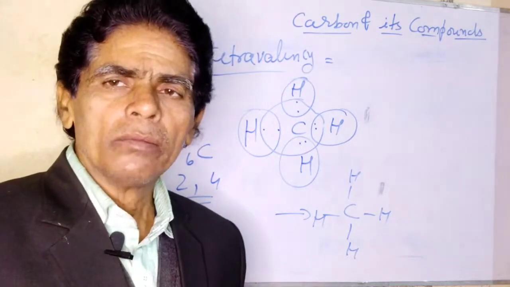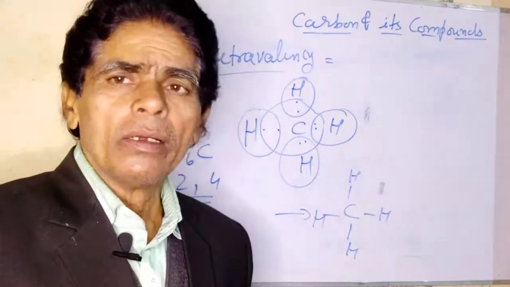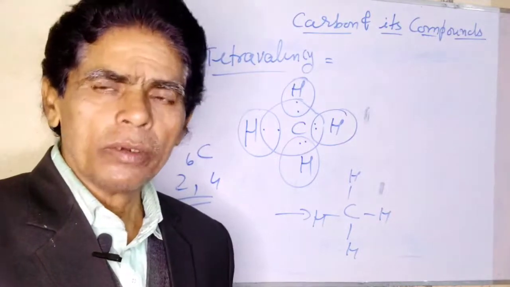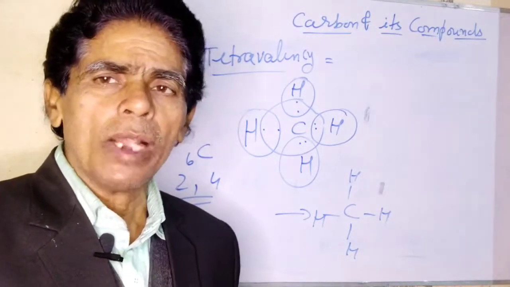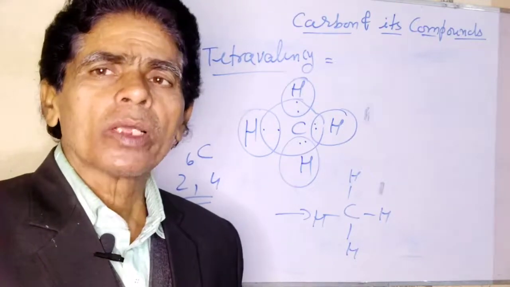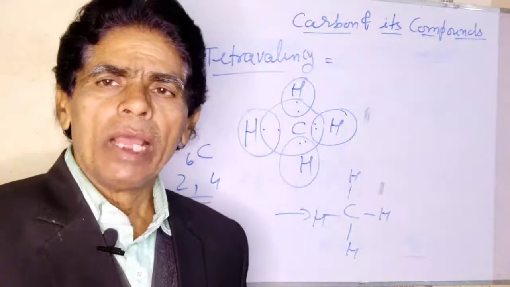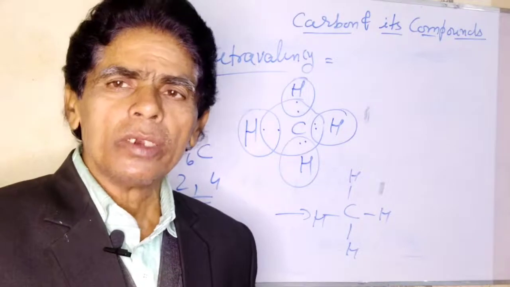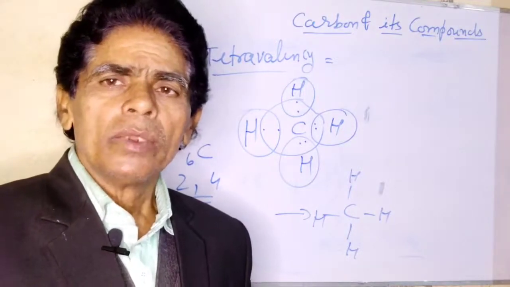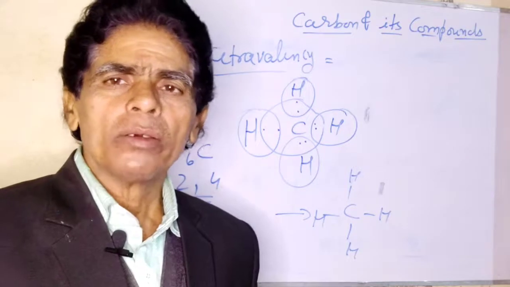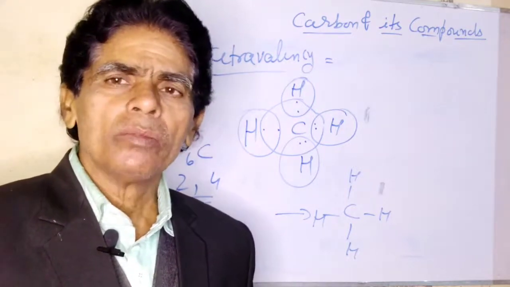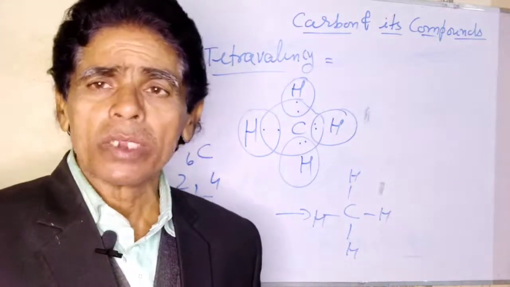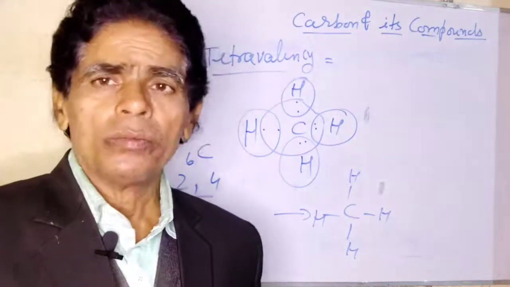If the sharing of electrons between the atoms is of 2 electrons each, where both atoms provide 2 electrons for the sharing, then we have a double covalent bond. And in case 3 electrons are shared mutually between the atoms, a triple covalent bond is formed. So carbon can form a single bond, double bond, or even triple bond between the carbon atoms and other atoms also.